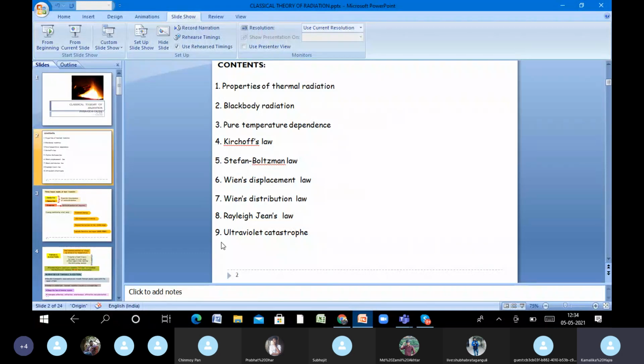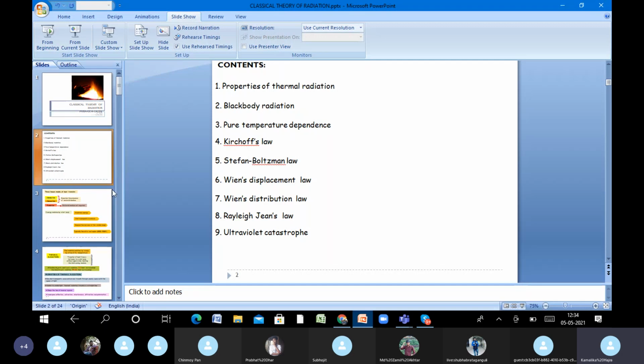So we will do the last four things, okay? Wien's displacement law, Wien's distribution law, Rayleigh-Jeans law, and ultraviolet catastrophe. So these four things we'll do today and end the first part, that is classical theory of thermal radiation. And in next class we'll go over to the quantum development, where Planck introduced the quantum